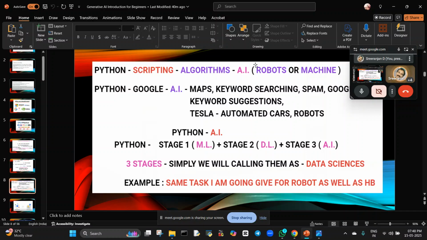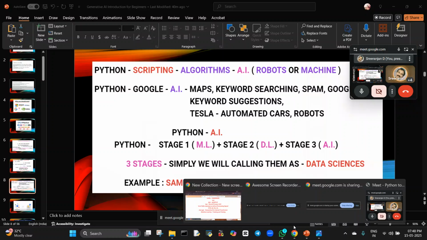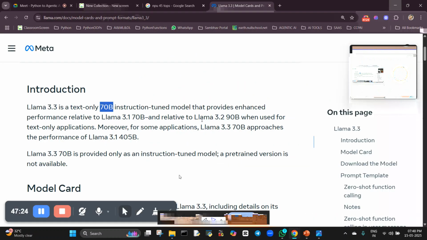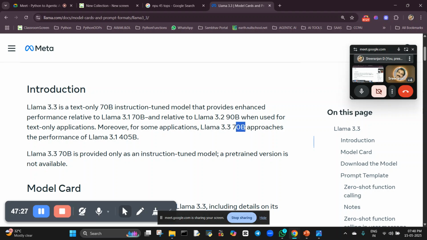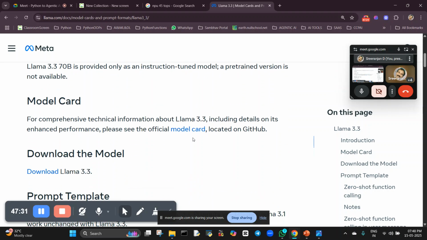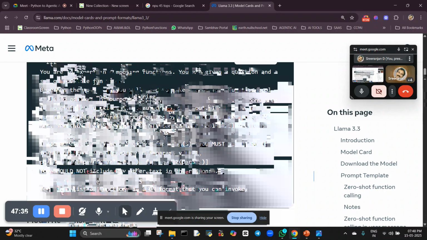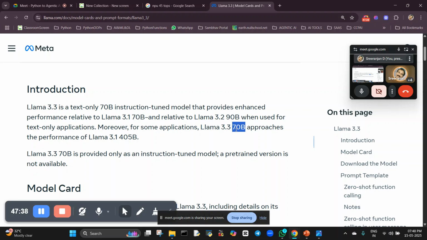But previously it was not that powerful. Why? Because we need a lot of data. By this Llama, just now I have shown you, isn't it? How much data are we going to say? 70 billion parameters. Already it is pre-trained with 70 billion parameters. So whatever I ask in ChatGPT or anything like that, it is already trained on this amount of data using GPUs and NPUs. That is the reason we get accurate results.